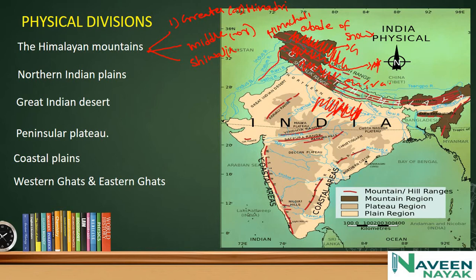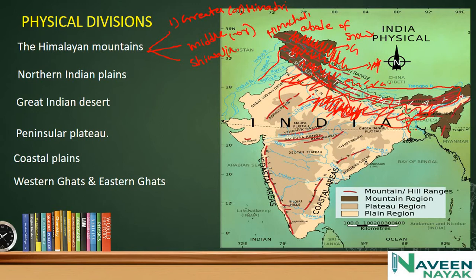The rivers are Indus, Ganga and Brahmaputra, and their tributaries. These river plains provide fertile land for cultivation. That is the reason for the high concentration of population in this area. Here in the Northern plains, you will find high population.